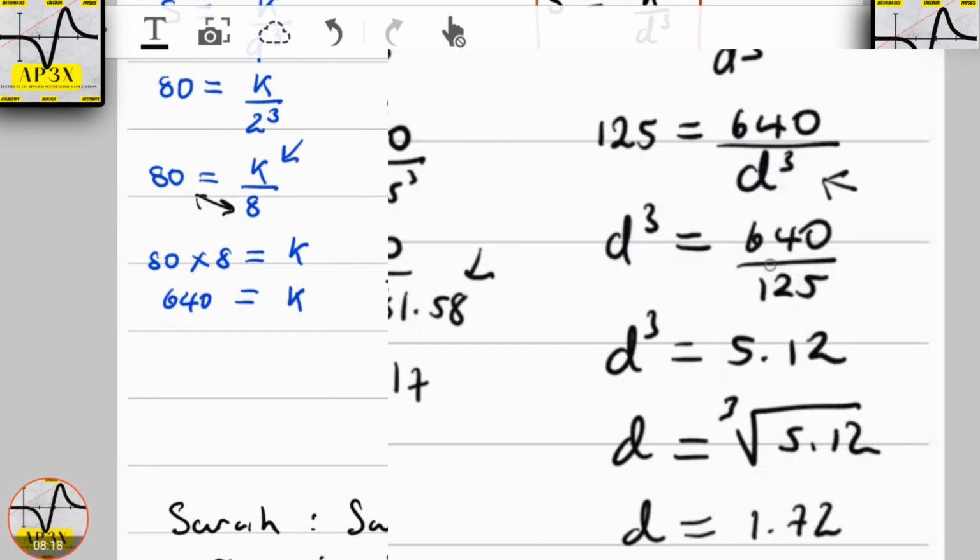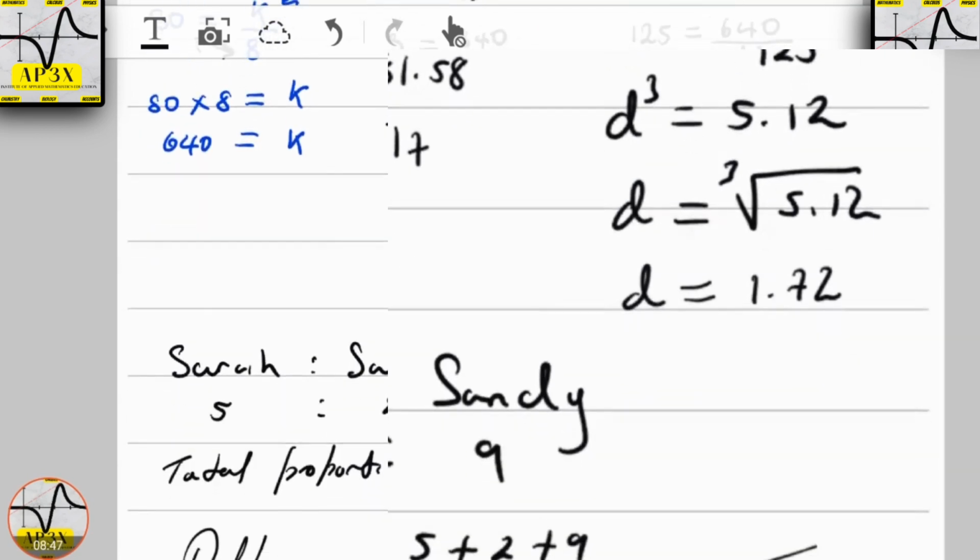Now go ahead and divide 640 by 125, and you'll find that your answer is in fact 5.12. Now we're doing the opposite. To isolate D, or to remove the power cube from D, we're going to be doing the opposite of cubing, which is cube rooting. So therefore D is equal to the cube root of 5.12, which works out to be 1.72.